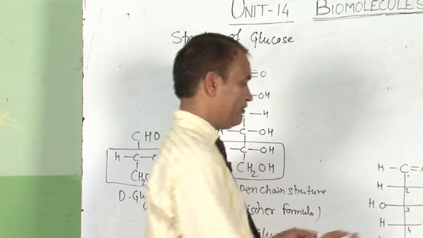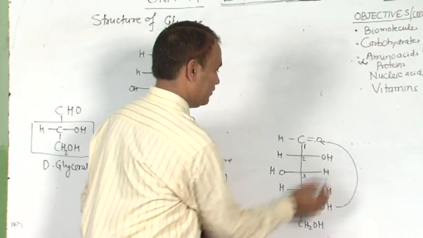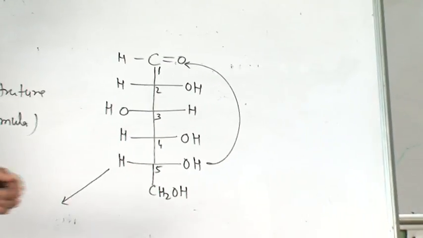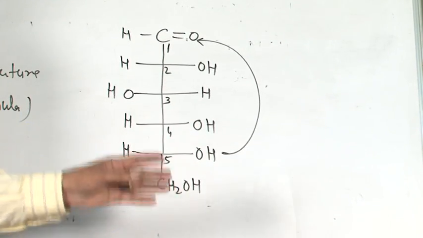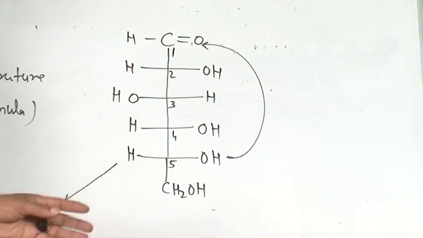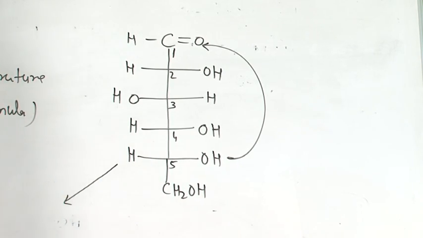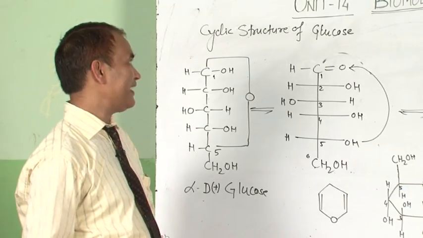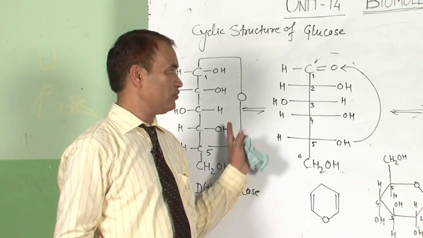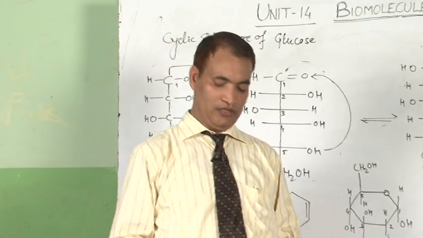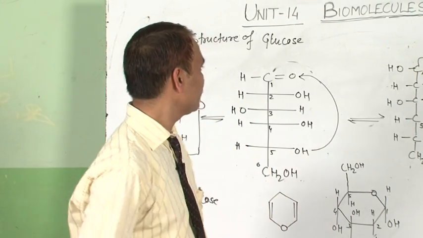There is a linkage between C5 and C1, and two separate structures can be drawn for the hemiacetal form of glucose, which form the cyclic structure of glucose. These are the two cyclic structures of glucose which satisfy all the properties of glucose.